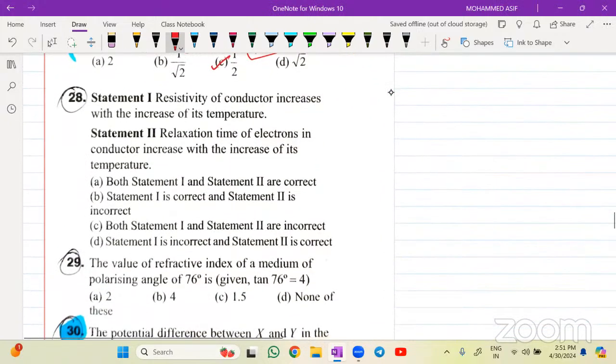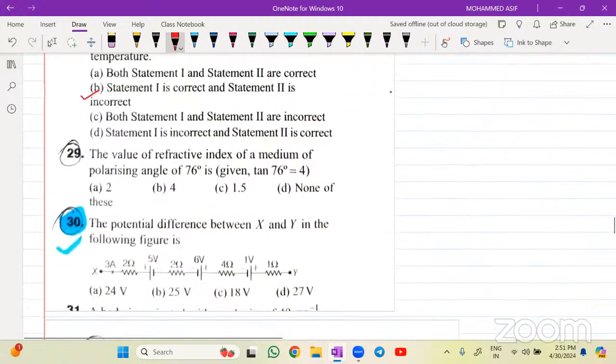Question number 28. Statement 1: Resistivity of the conductor increases with increase of its temperature. Statement 2: Relaxation time of the electrons in the conductor increases with increase in its temperature. Do you remember the formula for resistivity? Resistivity is equal to mass divided by n e square into relaxation time. So resistivity is inversely proportional to relaxation time. Now with the increase of the temperature of the conductor, the mean free path of the electron also decreases and the relaxation time also decreases. So statement 1 is correct and statement 2 is incorrect.